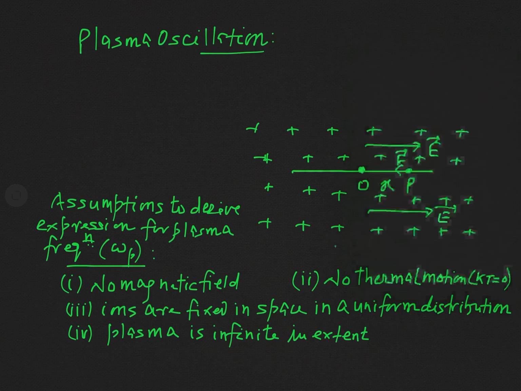Now, in this uniform charge distribution of the positive ions, let us consider this electron is displaced to a point, say P, by X.